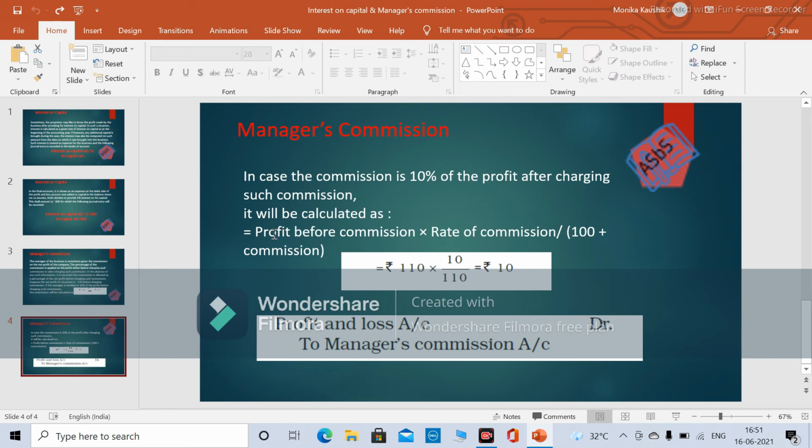So today I have told you two terms. Before charging such commission, for that, just simple net profit multiplied by percentage. After charging such commission, for that we'll have to add, so if the rate is 10%, it is 10 divided by 110, and if 5% would be the rate, 5 divided by 105. In this way we will calculate it, and this would be very simple, don't worry about this.